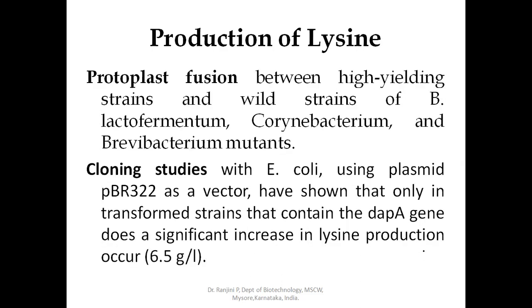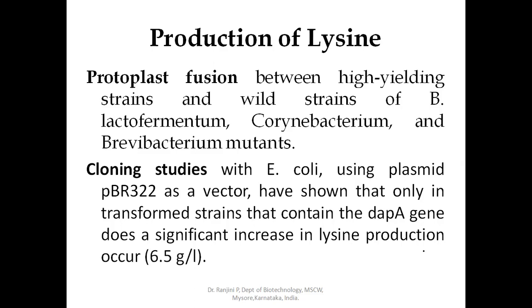And L-lysine is also produced by fusing the protoplasts between high yielding strains and wild strains of B. lactofermentum, Corynebacterium and Brevibacterium mutants. Here recombinant DNA technology has also been used for the production of high amounts of lysine.